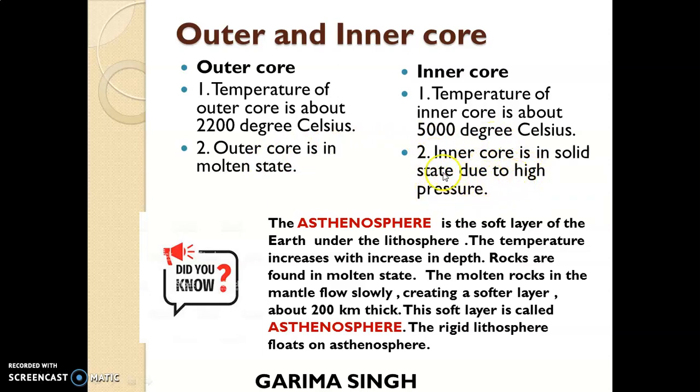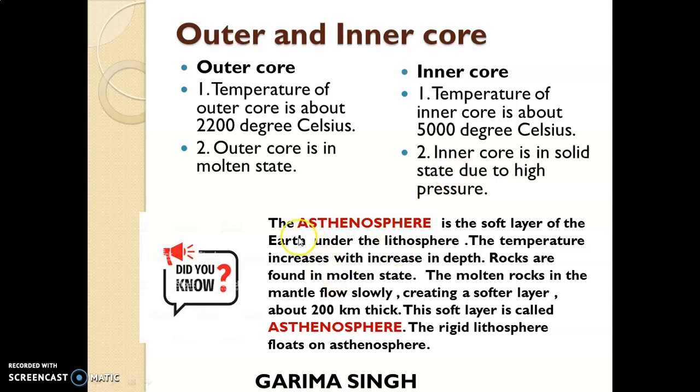Why so? As we know, the inner core is the deepest part, the innermost layer of the earth, and the temperature is very high. But why are the rocks in the solid state? Because of high pressure. The crust, outer mantle, inner mantle, and outer core give a tremendous, meaning huge, pressure on the inner core, due to which the rocks are in the solid state.